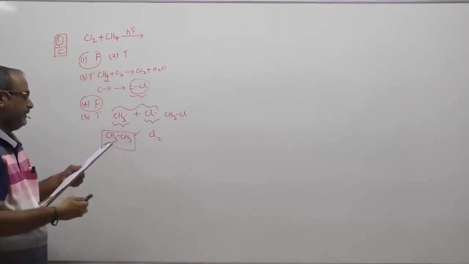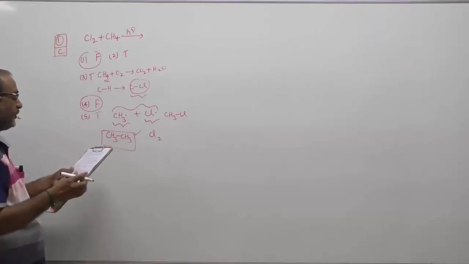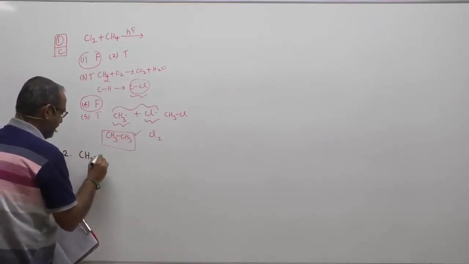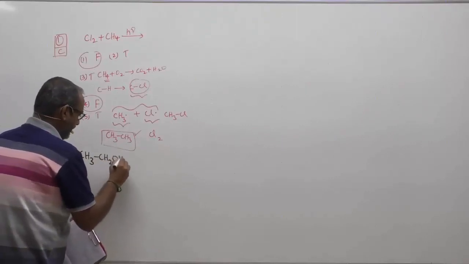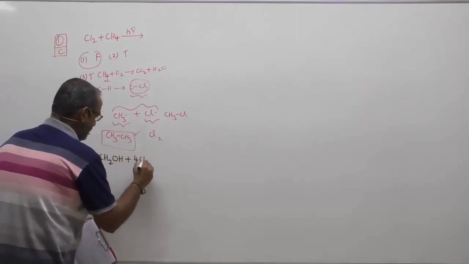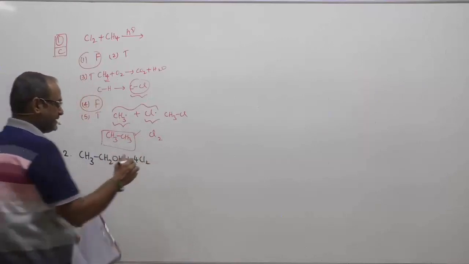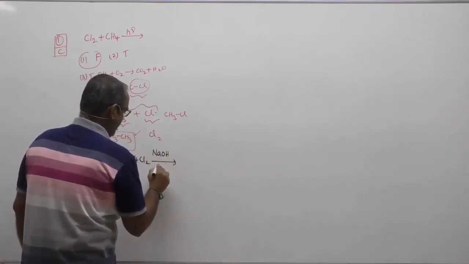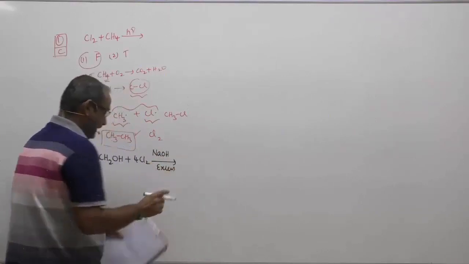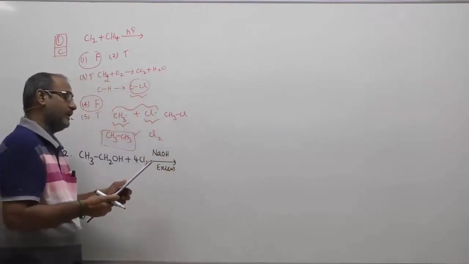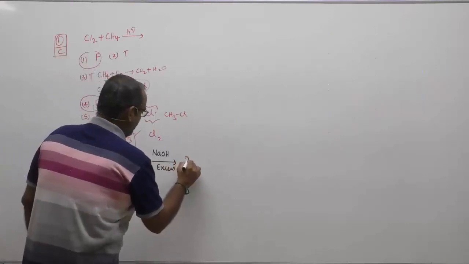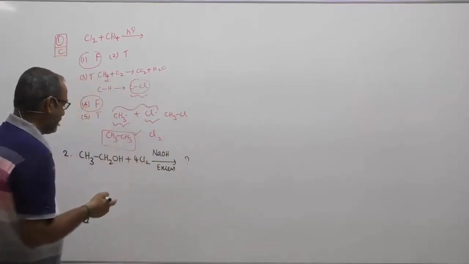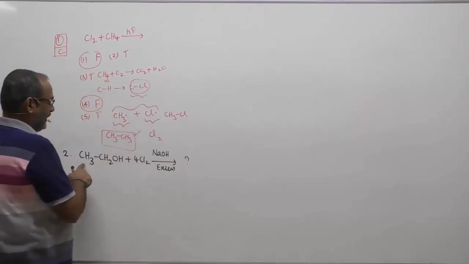Question number 2. When 1 mole of ethanol is treated with 4 moles of Cl2, and then with excess NaOH, the product or products obtained is R. If it is a single product, we call it P; if it is more than one product, we call it R. Therefore, what are the products?